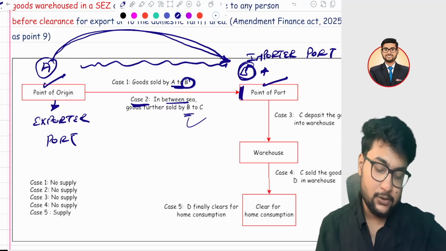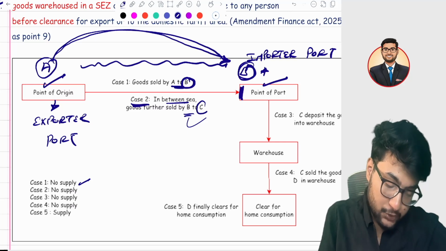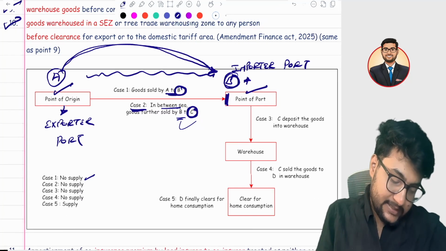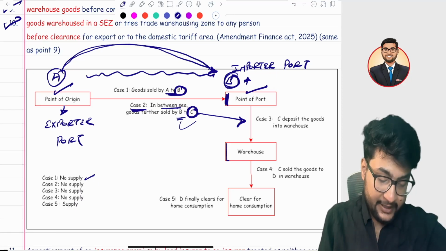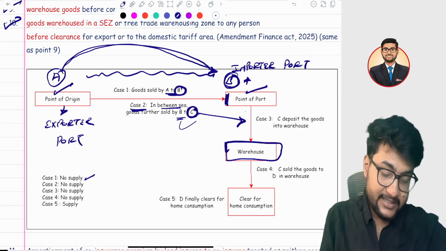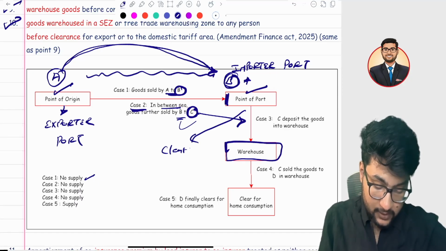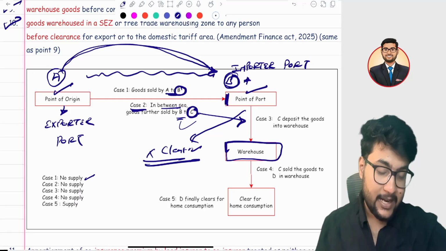Right. Now let's talk about case 2. In case 2, it is sold to C. C came to India, and after coming into India, he deposited the goods into the warehouses. He doesn't clear it. So let me tell you one thing.